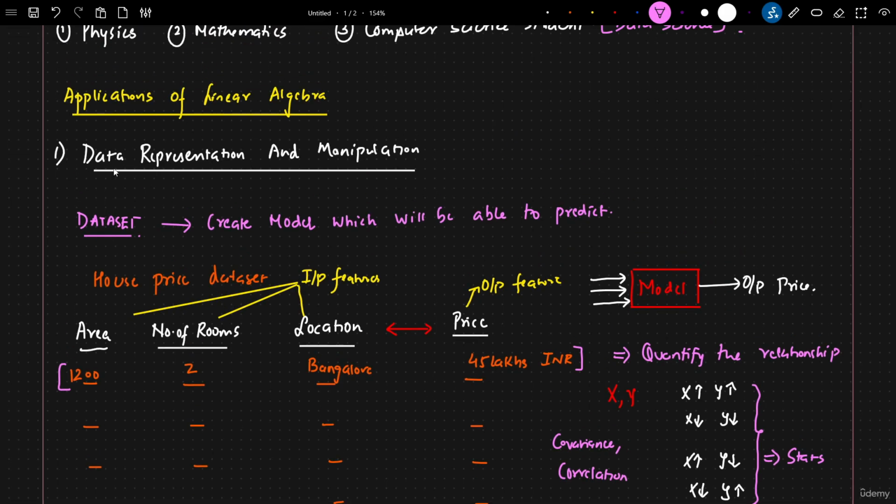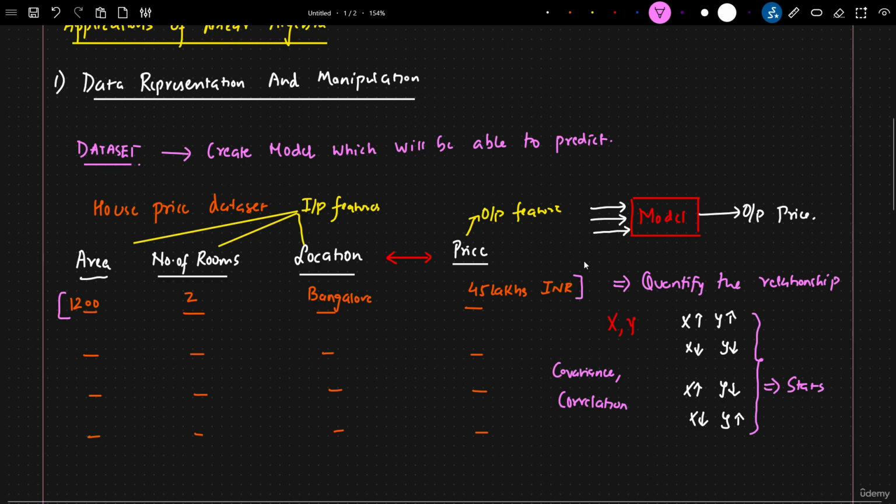So here you can see data representation and manipulation. When we are training all these specific models, we basically represent this entire data in the form of vectors, and internally a lot of mathematical equations get calculated. In this scenario, we say this is a regression problem statement, right? I will also probably upload a video on the mathematical intuitions behind that as we go ahead. So this is basically about data representation.